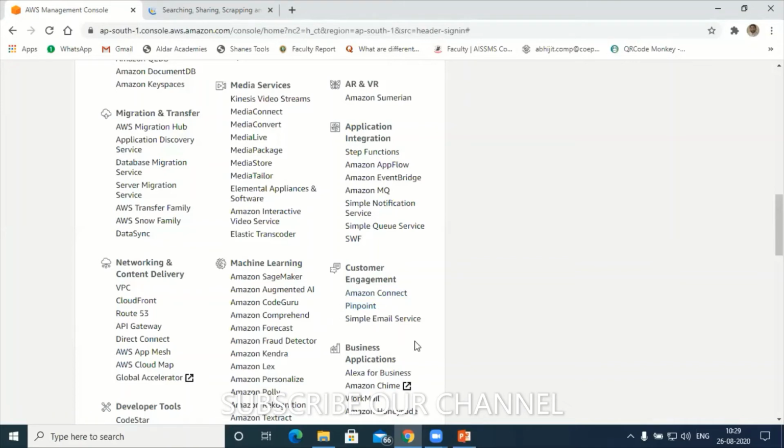Pinpoint we are using to send the email, and Simple Email Services we are using to configure the email addresses. There are no limitations here. How many email addresses you want to configure, you configure it.